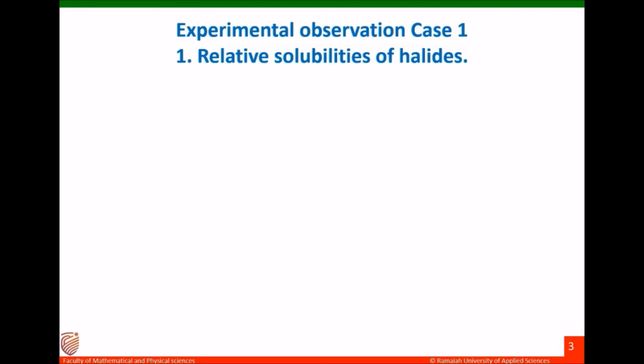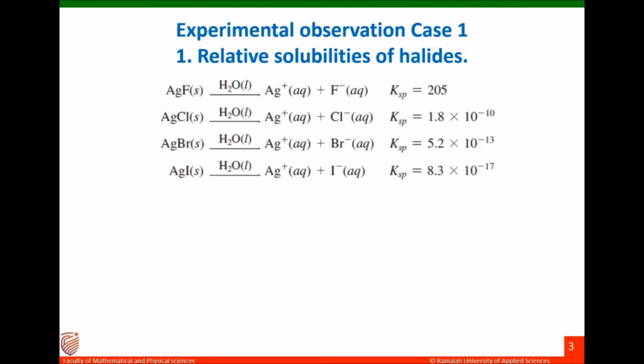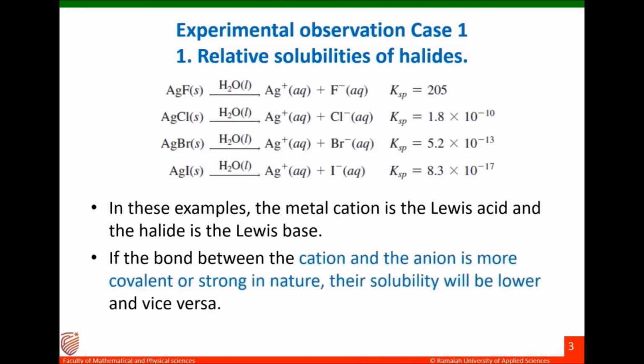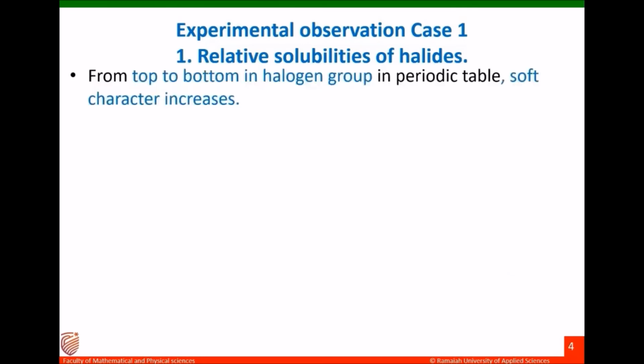Now we will see the example. We will see the solubility product of different silver halides that we took as our first experimental observation. Here, silver ion is more polarizable and therefore it is soft. So silver ion is a soft ion. In silver fluoride, silver ion is soft and fluoride ion is hard, because in the halogen group in the periodic table, soft character increases down the group.